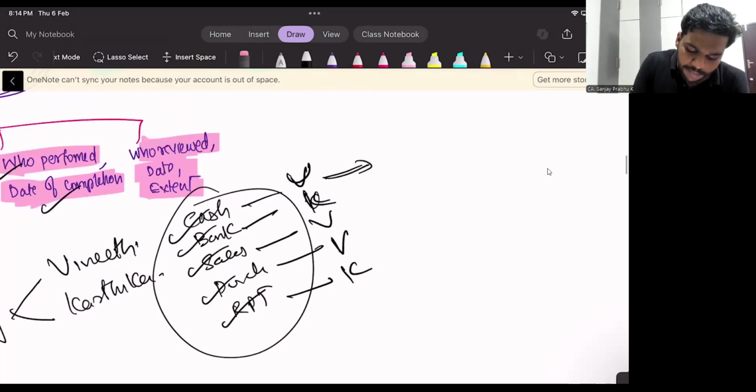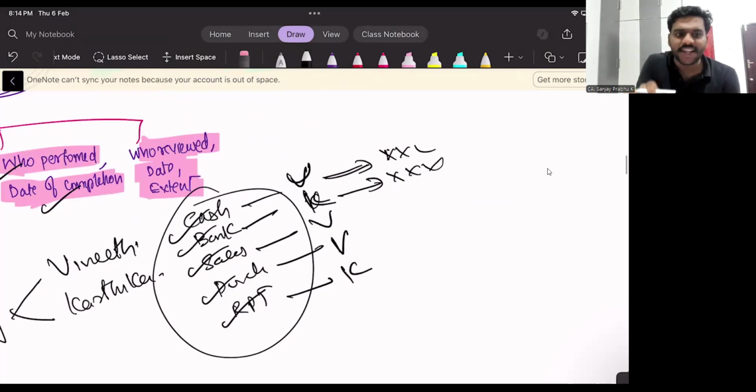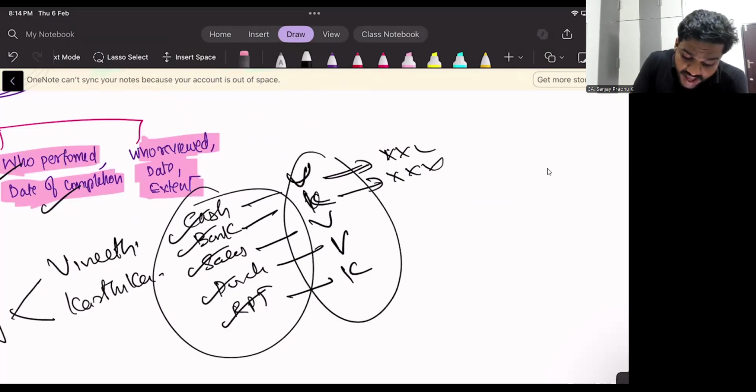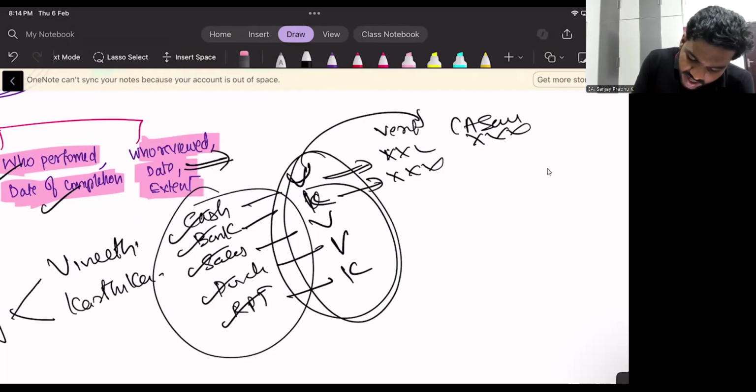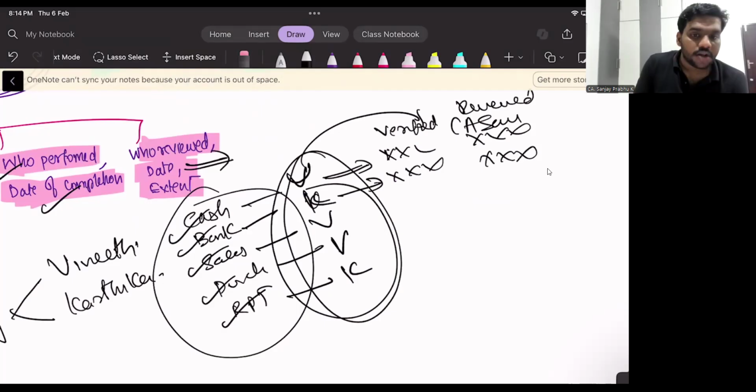Cash verification was completed on this particular date. Bank verification was completed on this particular date. I have to tell the date. Now, who reviewed their work? CA Sanjay reviewed their work. Date of such review? This cash was verified on this date, and it was reviewed on this date. And the extent of such review: whether Sanjay has reviewed 100% or on a sampling basis.